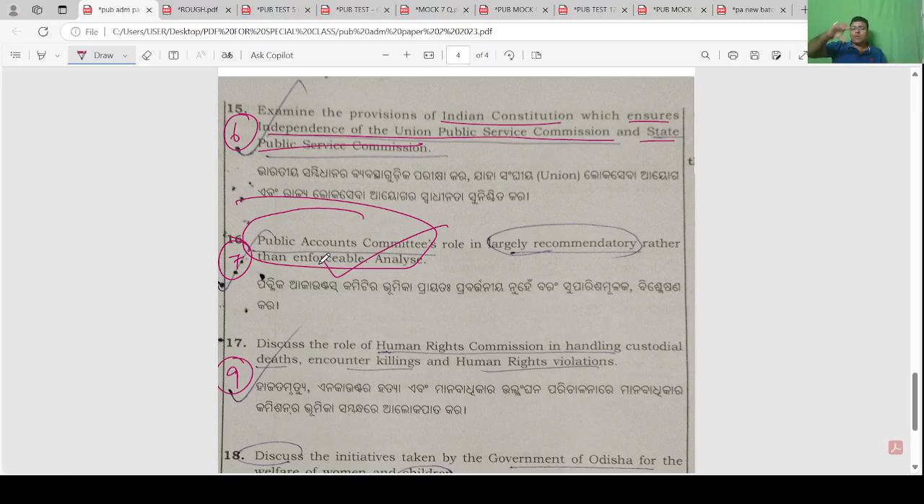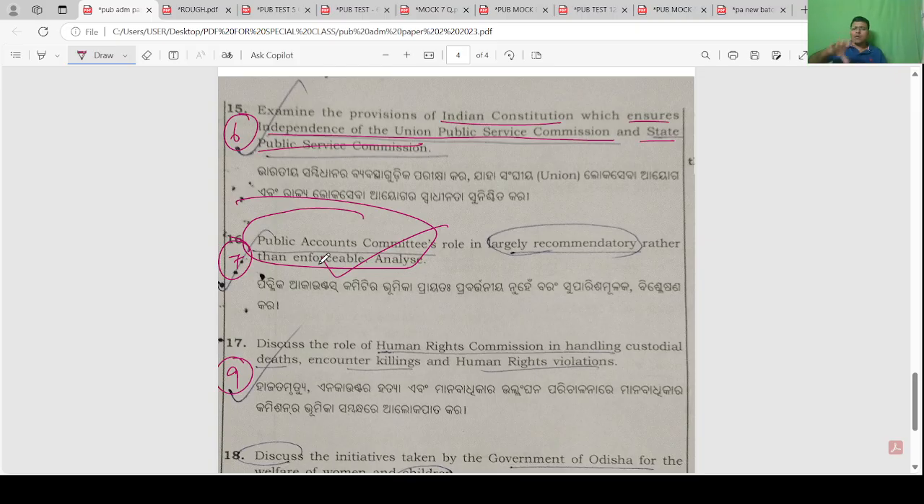And public account committee is the most important committee. It consists of members from both Lok Sabha and Rajya Sabha. All members are elected for 1 year by proportional representation, single transferable vote. All parties are represented there. The chairman is appointed by the Speaker. Generally, the opposition leader is the chairman of the public account committee.